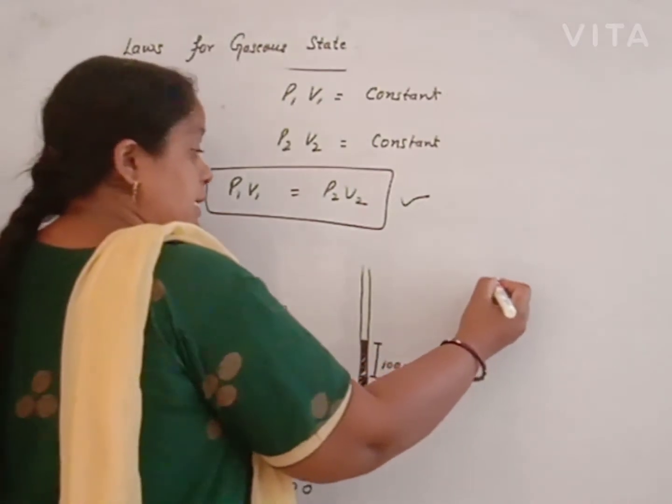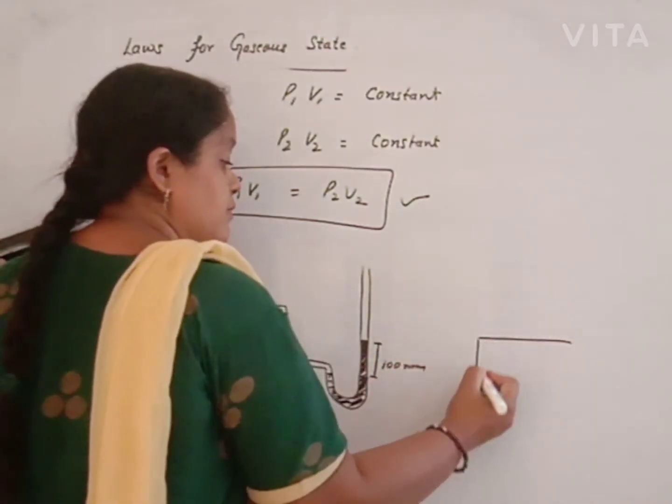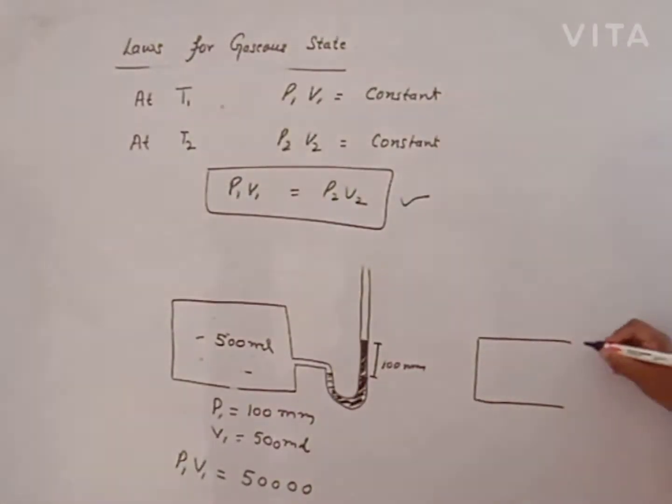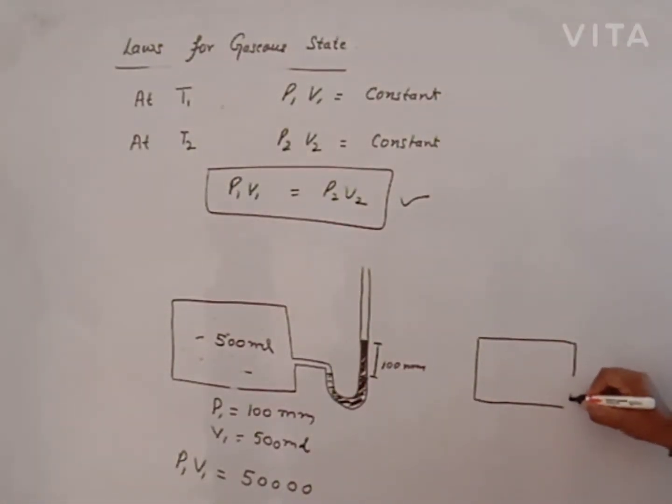When we increase the pressure up to double in the manometer, the value of pressure increases to approximately 200 mm.